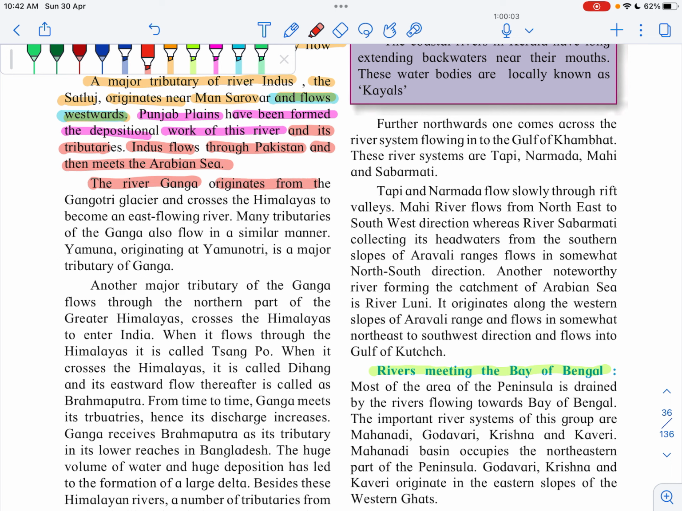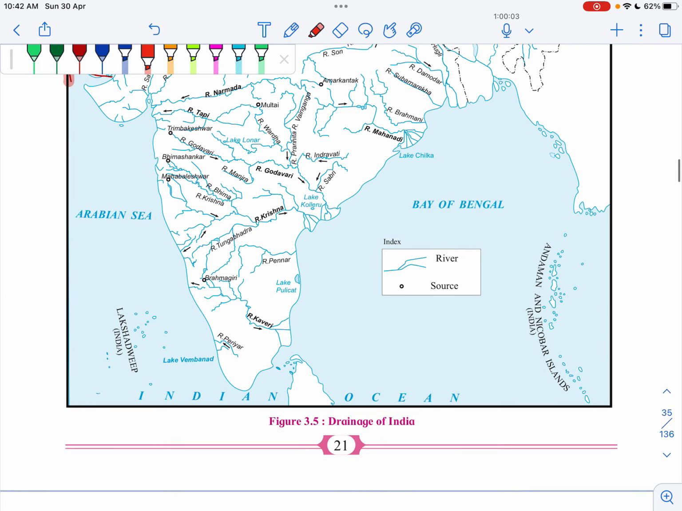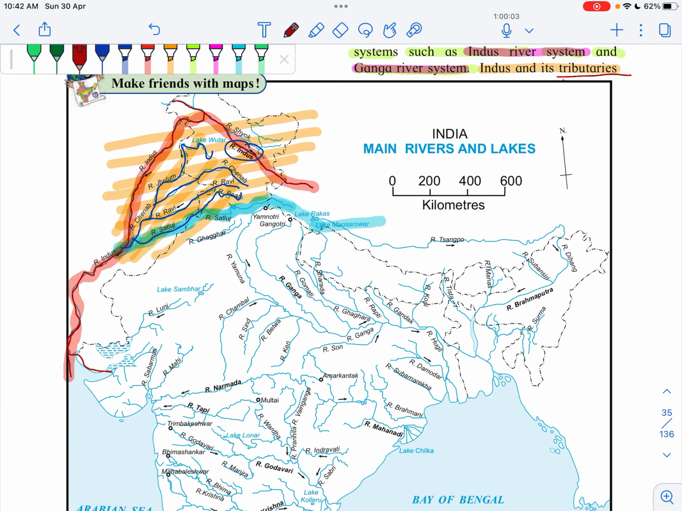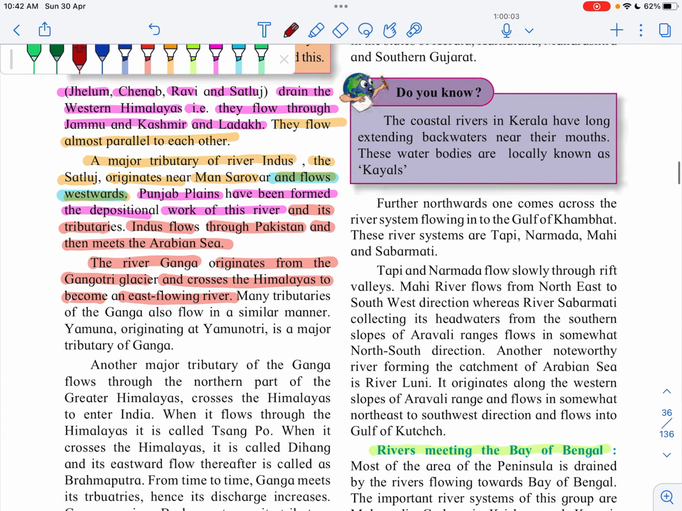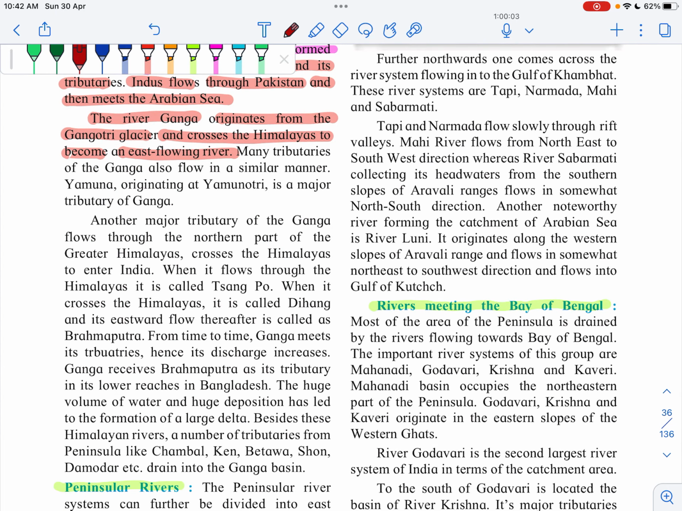The river Ganga originates from the Gangotri glacier and crosses the Himalayas to become an east flowing river. You have to remember that Ganga is an east flowing river. If you see the origin point of Ganga, this point, Gangotri glacier. Here river Ganga originates, then it flows a long way and then it meets the Bay of Bengal. You all know that the Bay of Bengal is in the east direction. So Ganga is an east flowing river because it meets the Bay of Bengal. Many tributaries of the Ganga also flow in a similar manner, that is, they also flow in an eastward direction and meet the Bay of Bengal.